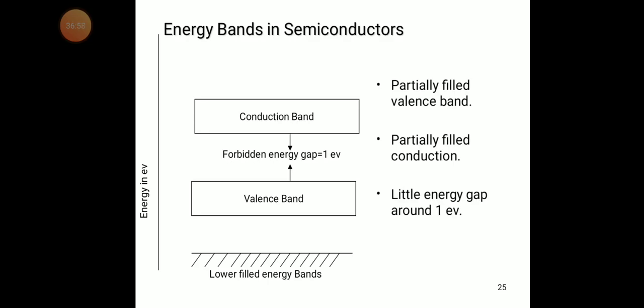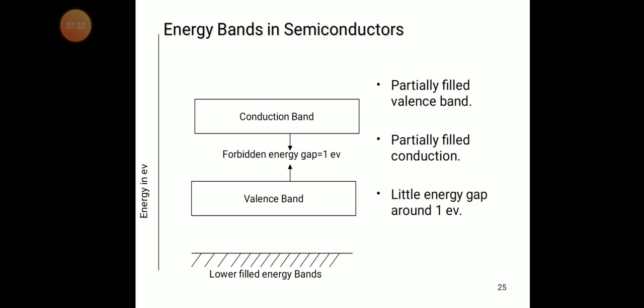There is a little energy gap, about 1 electron volt, between the conduction band and valency band.